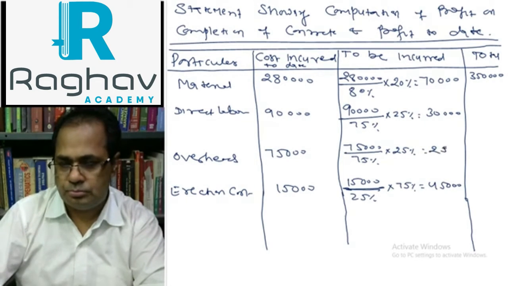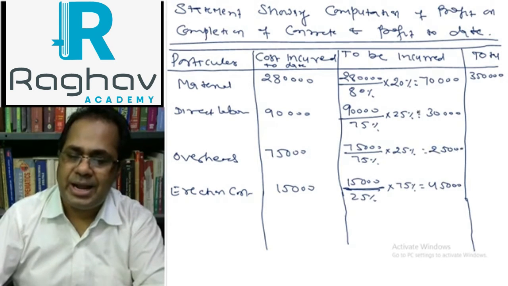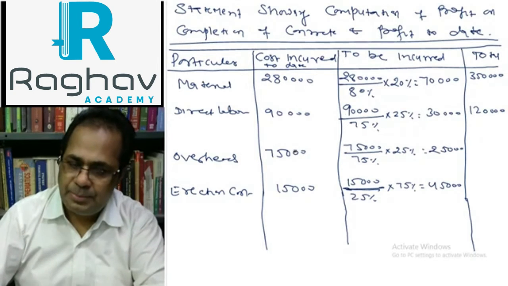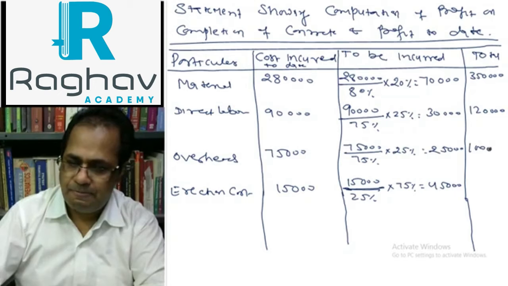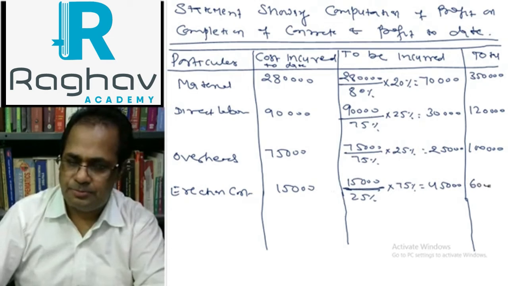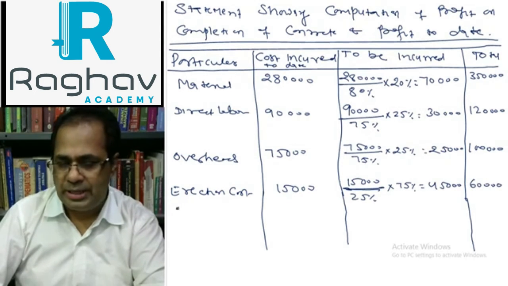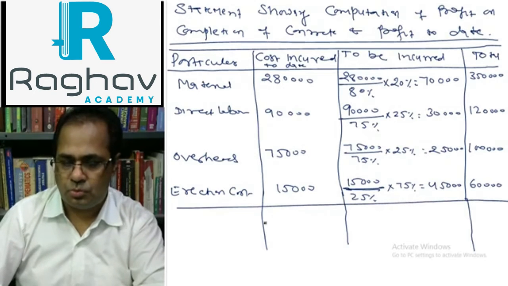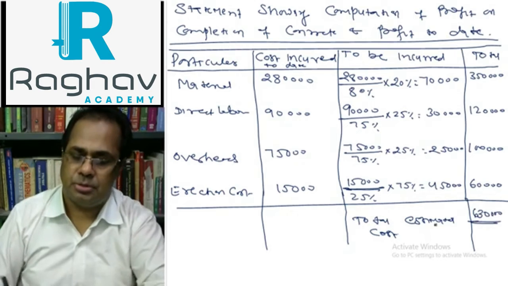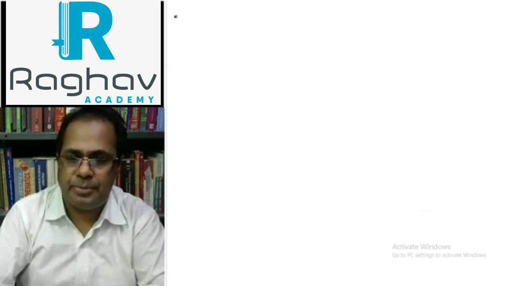Then the estimated direct labor cost is 1,20,000, estimated overhead cost is 1 lakh, estimated erection cost is 60,000. Total estimated cost is 6,30,000.